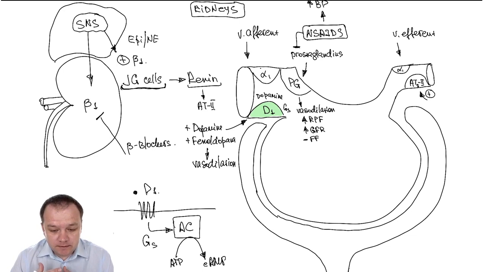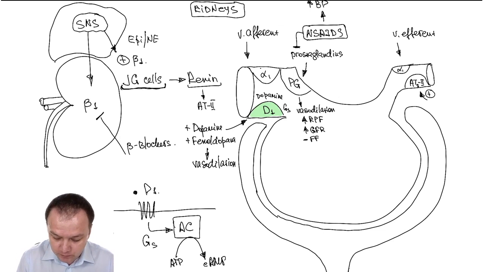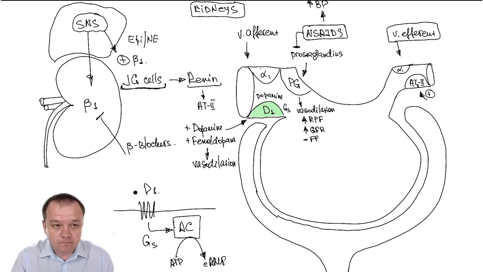But it happens because due to the constriction of the vas efferens, we have more osmotically active filtrate, and more reabsorption has happened. So this is the mechanism how it works. So we have angiotensin type 1 receptors for angiotensin 2 in the vas efferens.